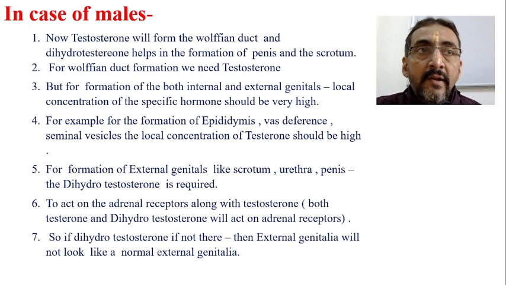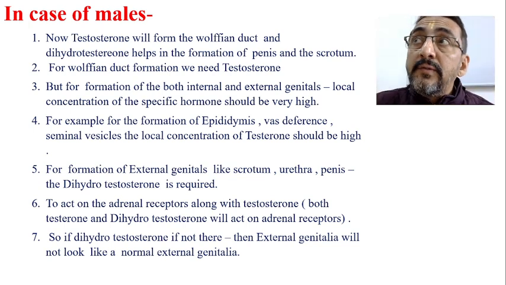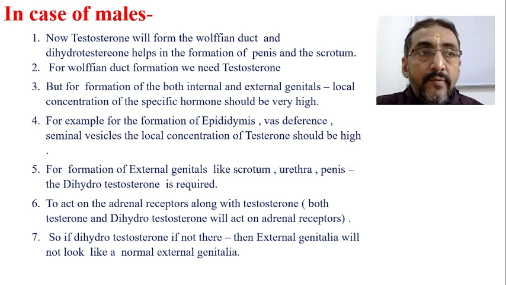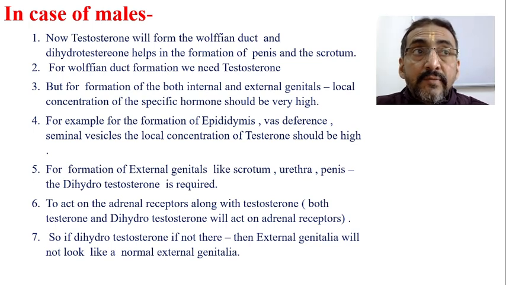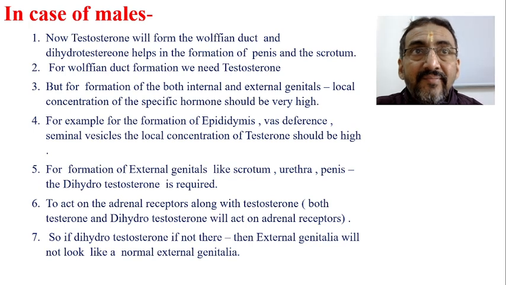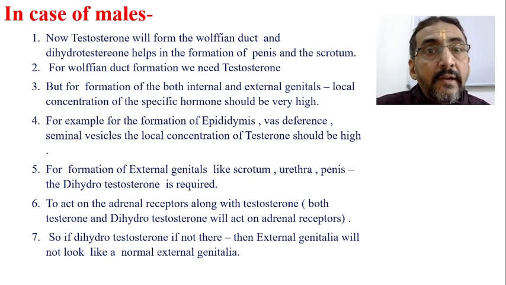Testosterone is already produced from the Leydig cells, so that testosterone will form the Wolffian ducts. There is no chance of formation of the Mullerian duct because the Mullerian duct has already been blocked by the Sertoli cells, isn't it? Anti-Mullerian hormone, which is produced from the Sertoli cells, already blocks the formation of the Mullerian duct. Therefore there is formation of the Wolffian duct.